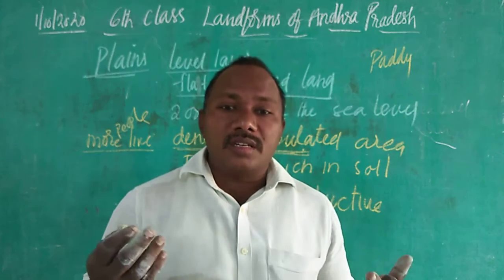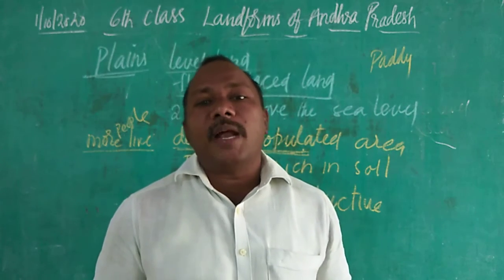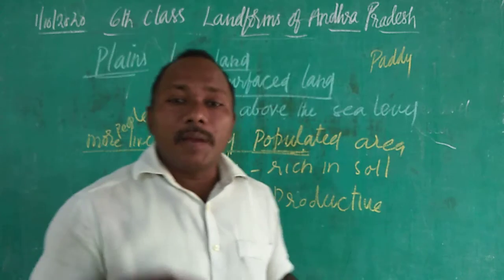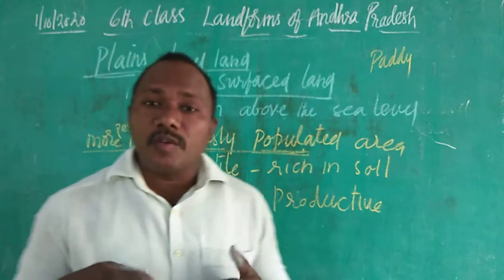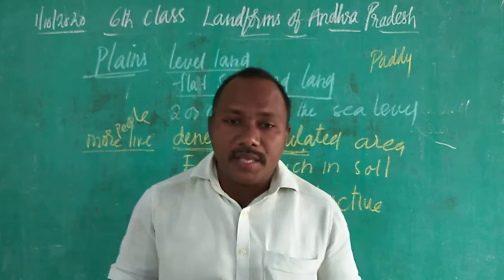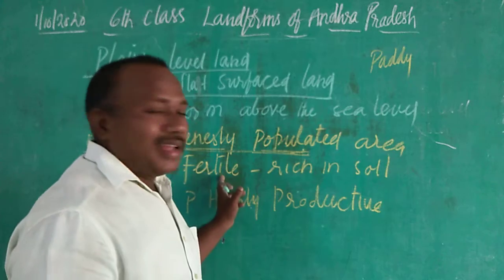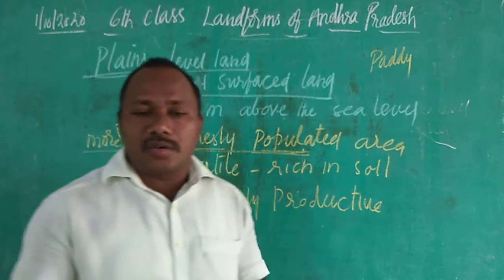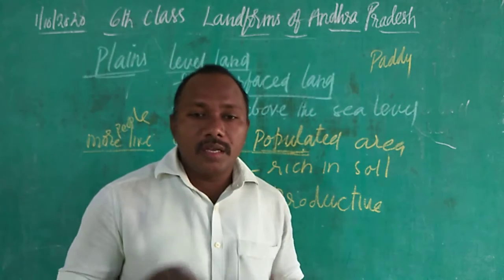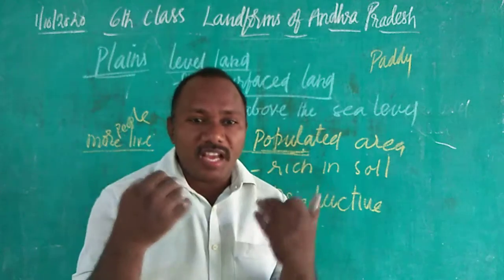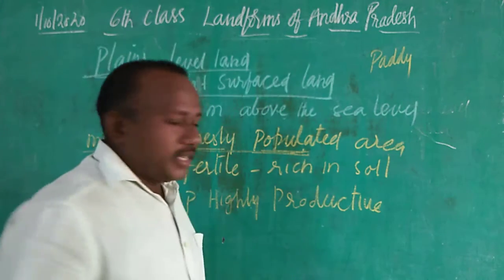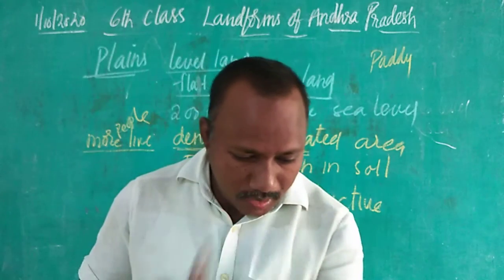It can give 30-35 bags of paddy. Plains give more production because the soil is fertile, very rich soil. So that's why the production is very high in plains. That's the meaning of highly productive.